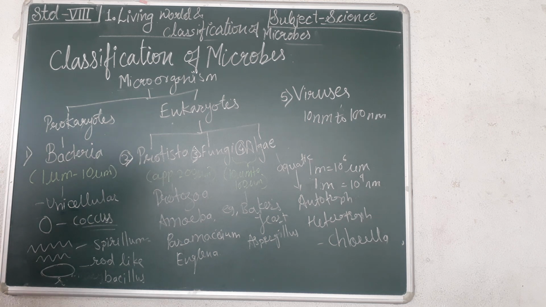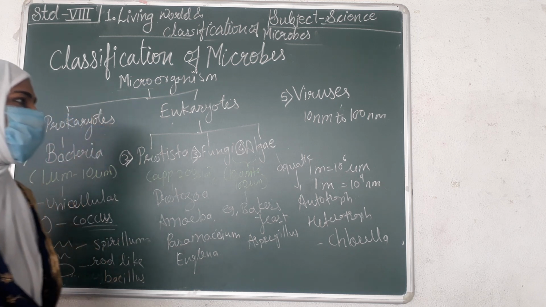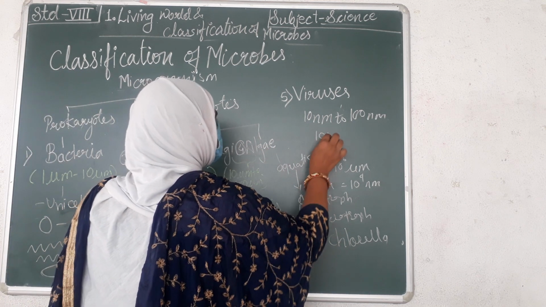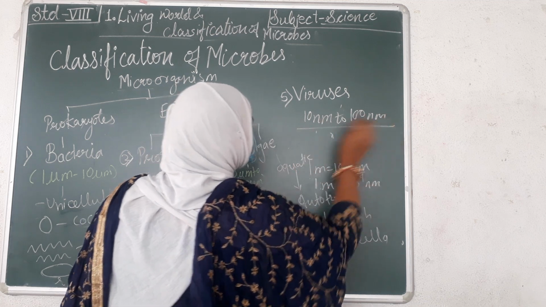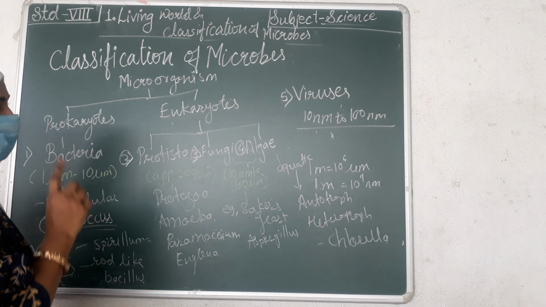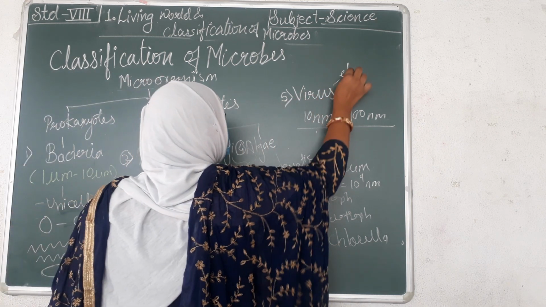Okay. Now viruses. Generally viruses are not considered living organisms because they do not show the true structure of living organisms. So that's why they are included on the borderline of non-living and living things. They are studied under microbiology. Viruses are extremely minute, in the range of 10 nanometer to 100 nanometer. So they also cannot be observed through your ordinary microscope. We have to observe them under the electron microscope.